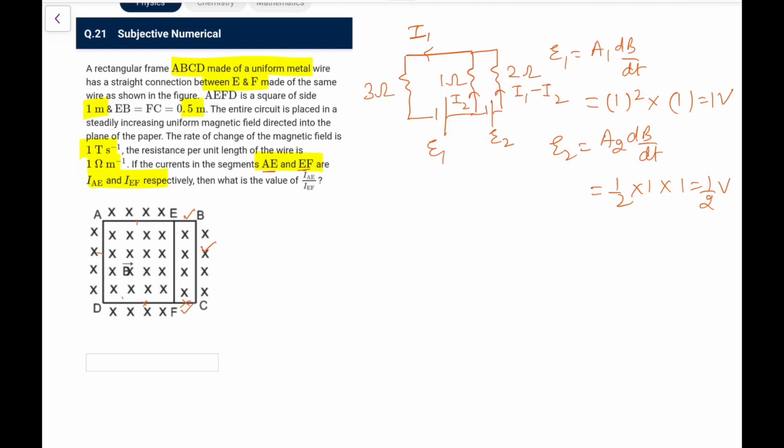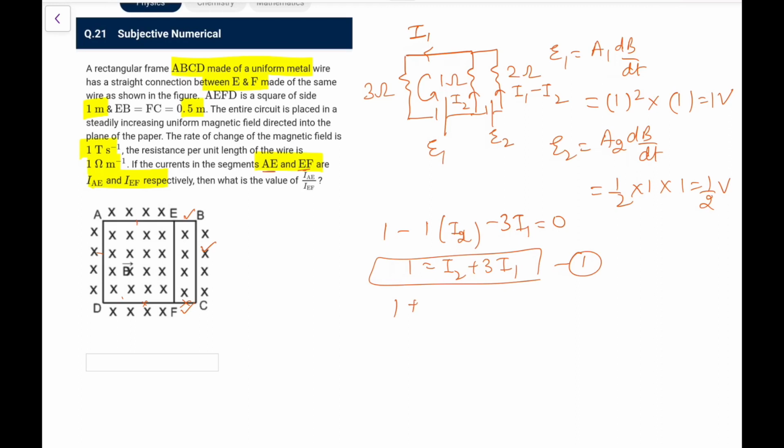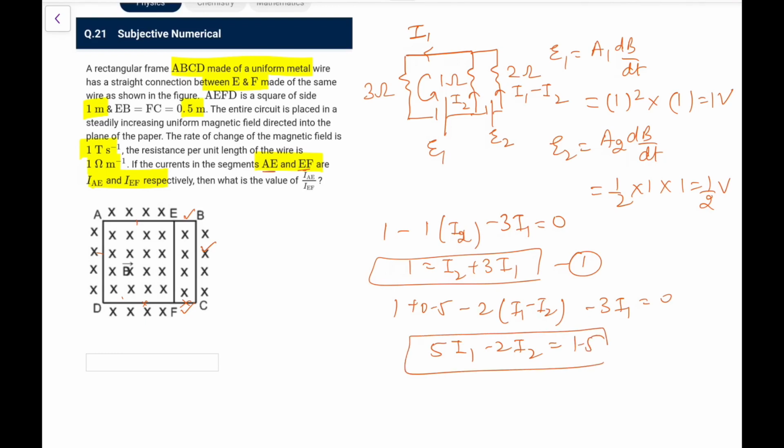Now writing the two loops, first write this one. What I get is E1 minus 1 into I1 minus 1 into I2, and minus 3I1 equals 0. So 1 is equal to I2 plus 3I1. This is my first equation. Now for the second loop, let's take the complete outer one. So this is E1 plus E2, that is 1 plus 0.5. Here I will get minus 2 times I1 minus I2, and there I will get minus 3I1 equals 0. So basically 5I1 minus 2I2 is equal to 1.5. This is my second equation.